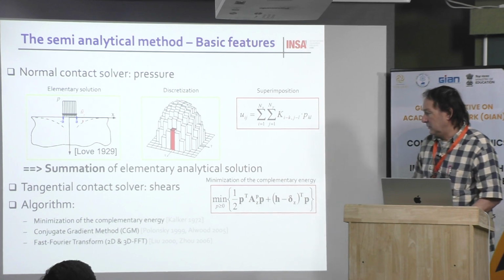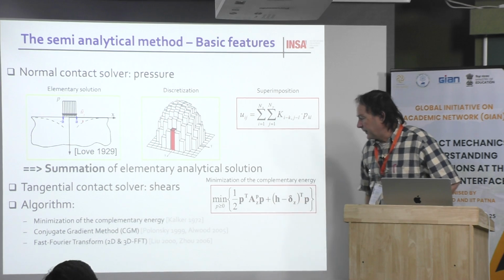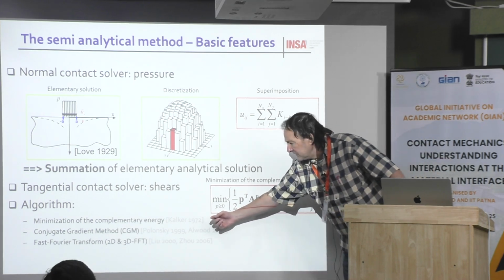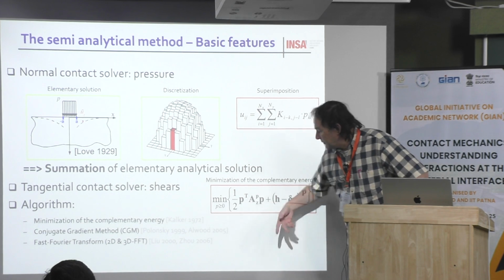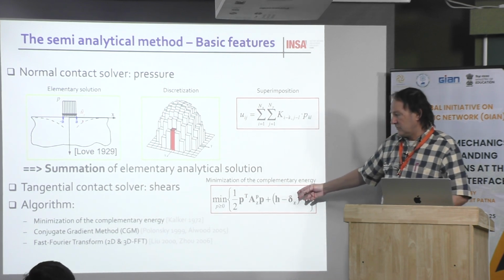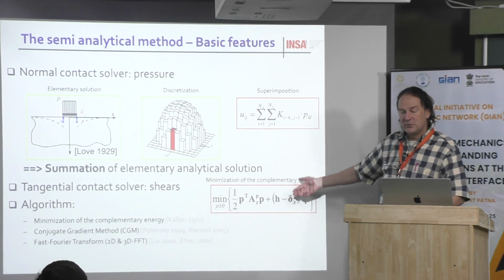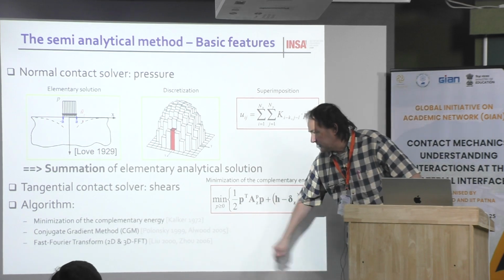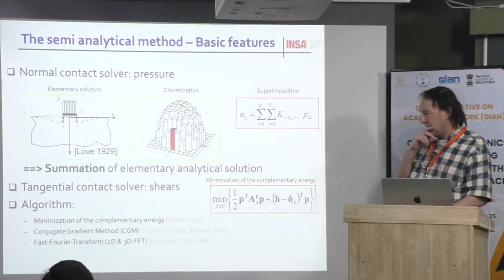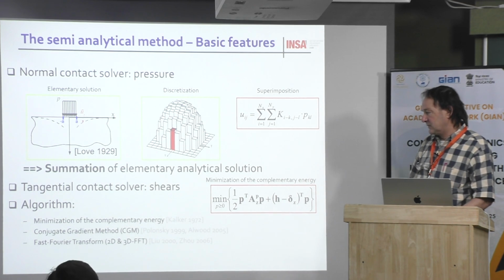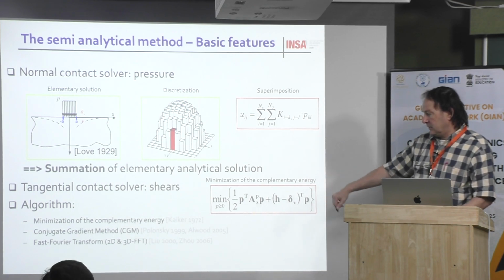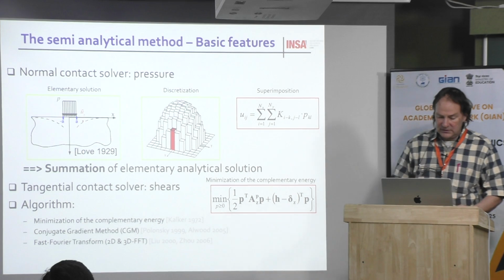And again, these are the most important papers: by Kalker, for the minimization of the complementary energy, which is used to solve the contact problem; Polonsky and Keer for the CGM, the conjugate gradient method, and the fast Fourier transform; and later by Liu and Zhu, who have been working on this.